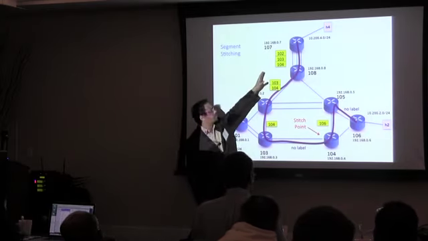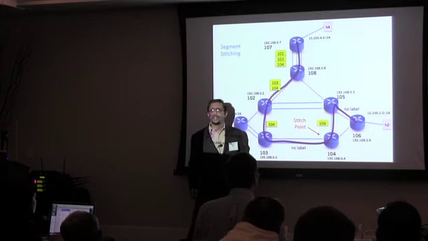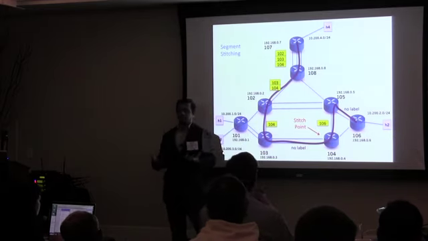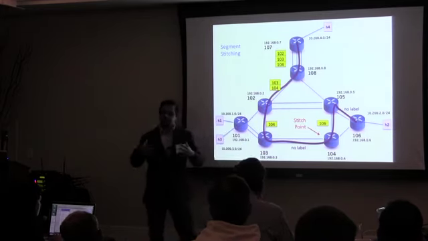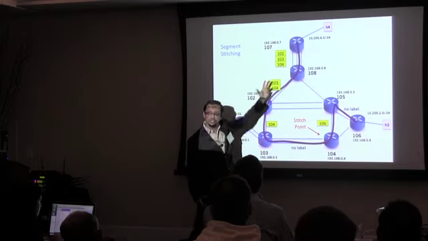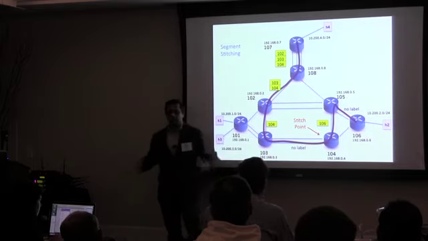So if you have to push, say, 4 labels, and your hardware only allows you to push, say, 3, well, what do you do? That's when the controller steps in and says that that's fine, I'll push 3 over there, but I'll push 1 more somewhere down the road, right?